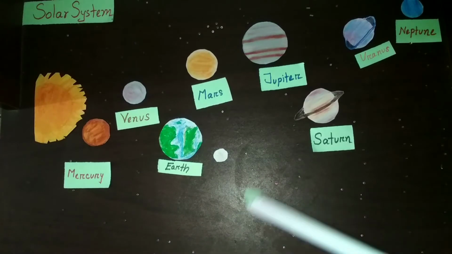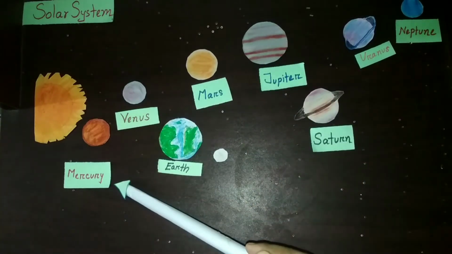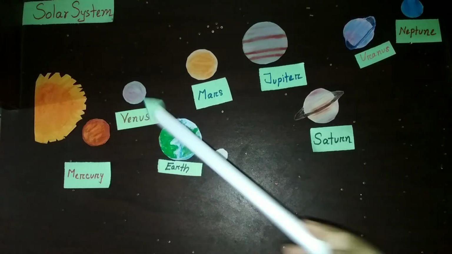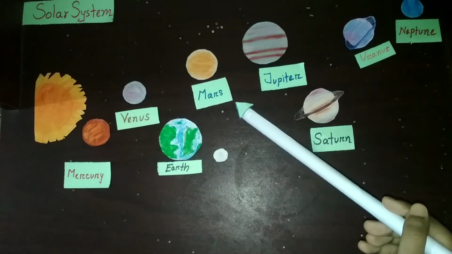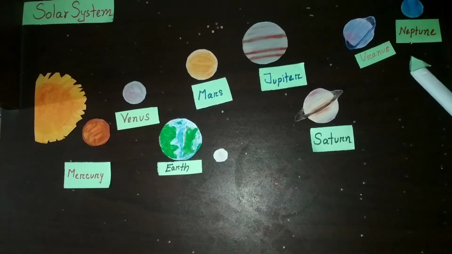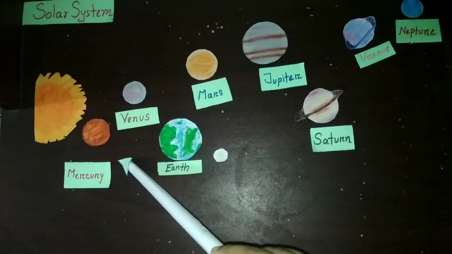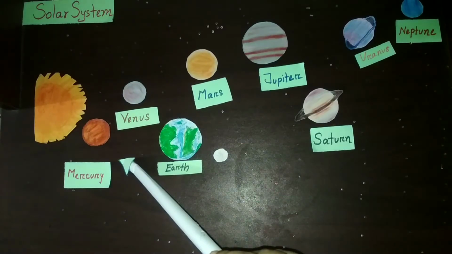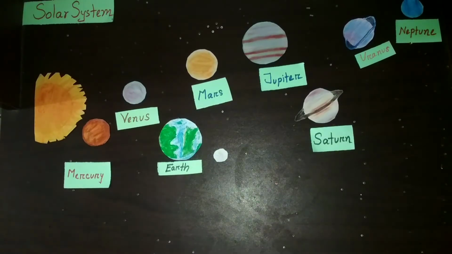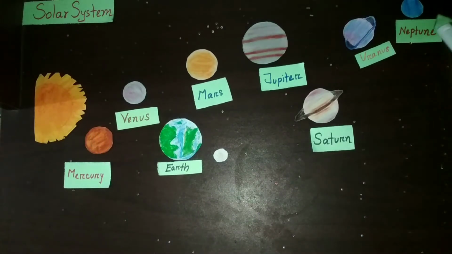So, there are 8 planets in the solar system: Mercury, Venus, Earth, Mars, Jupiter, Saturn, Uranus, Neptune. Mercury is the closest planet from Sun, and Neptune is the furthest planet from the Sun.